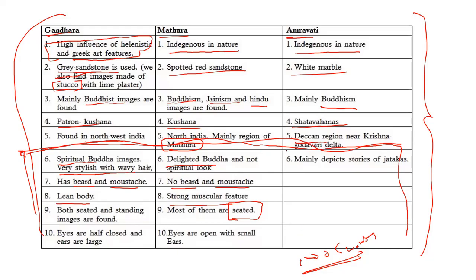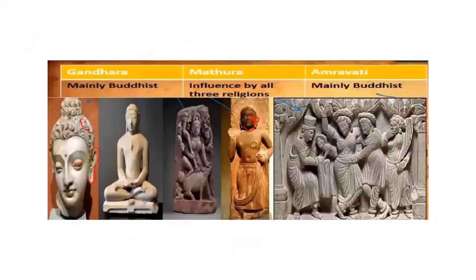And in the Amravati School of Art, a single image of Buddha was not found. The sculptures were mainly of the stories of Jatakas rather than single images. Here you can see multiple sculptures depicted in the Jataka stories. And the distinct feature of the sculptures is that they are in Tribhanga postures. Understood?